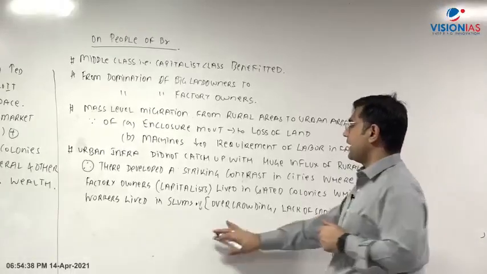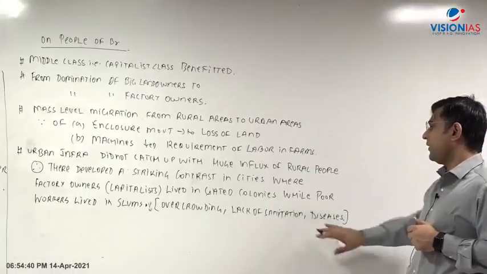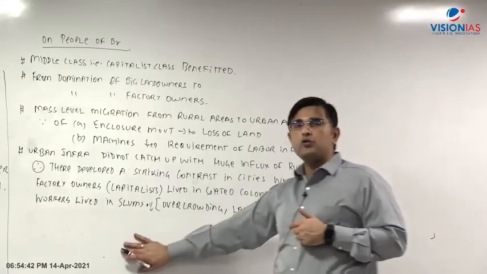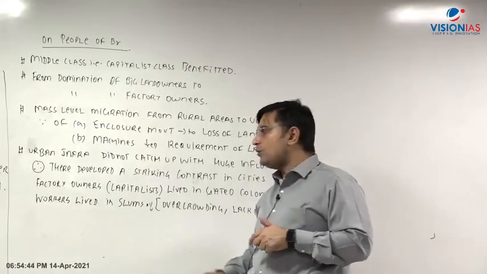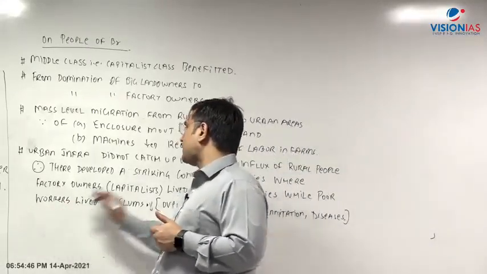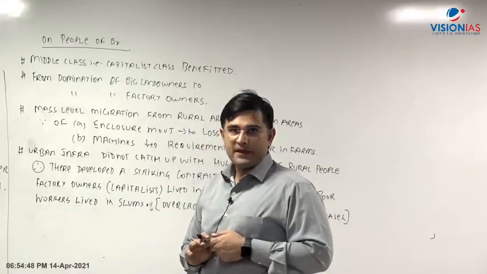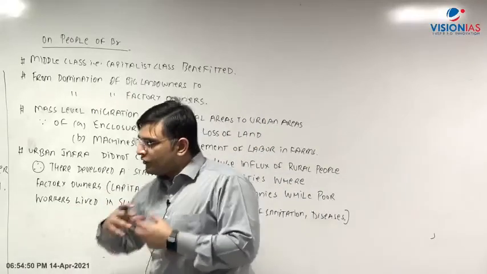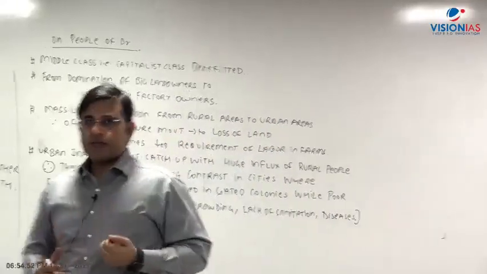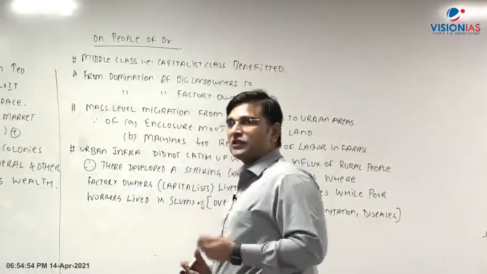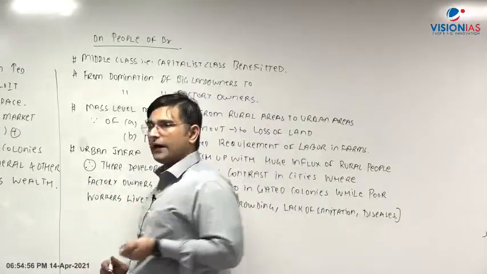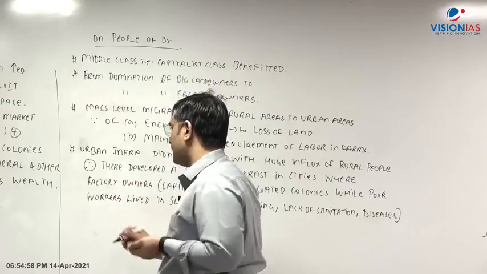Right? So this was their life. Overcrowding, lack of sanitation, diseases. So a huge contrast developed between whom? Between the working class and the capitalist class. And over a period of time, this contrast resulted in something which we'll know as the rise of socialism. Okay? So we'll come to that. A student had also asked a question regarding that, so we'll briefly talk about it.